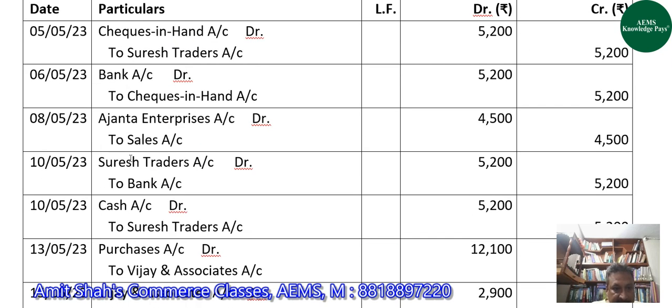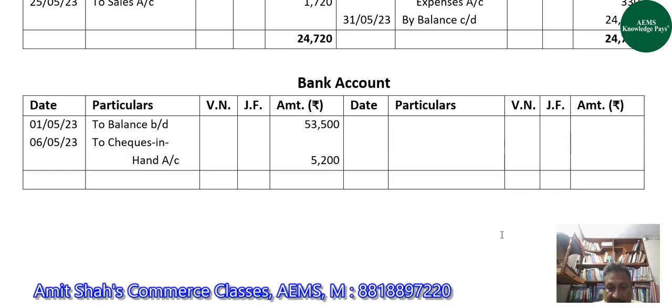After that, bank account is involved again where bank account was credited on 10th May, and opposite side account is Suresh Traders account. On the credit side of bank account, we will write by Suresh Traders with 5,200 on 10th May.